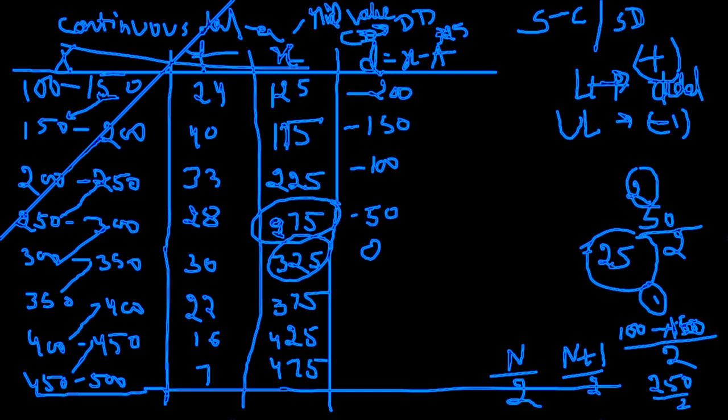Minus itself, 0. 375 minus 325, 50. 425 minus this, 100. And then 150. Got it? Now you have got the deviation.